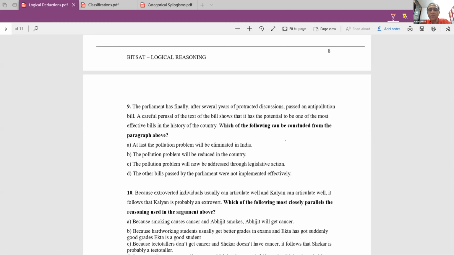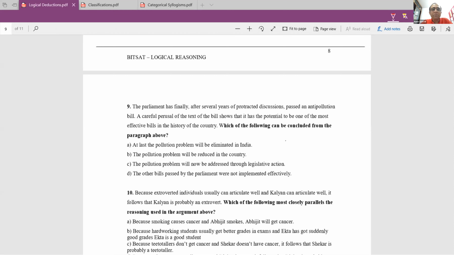So what is the point? What is the statement here? The parliament has finally, after several years of protracted discussions, passed an anti-pollution bill. A careful perusal of the text of the bill shows that it has the potential to be one of the most effective bills in the history of the country. Now, what can you conclude from the paragraph above?